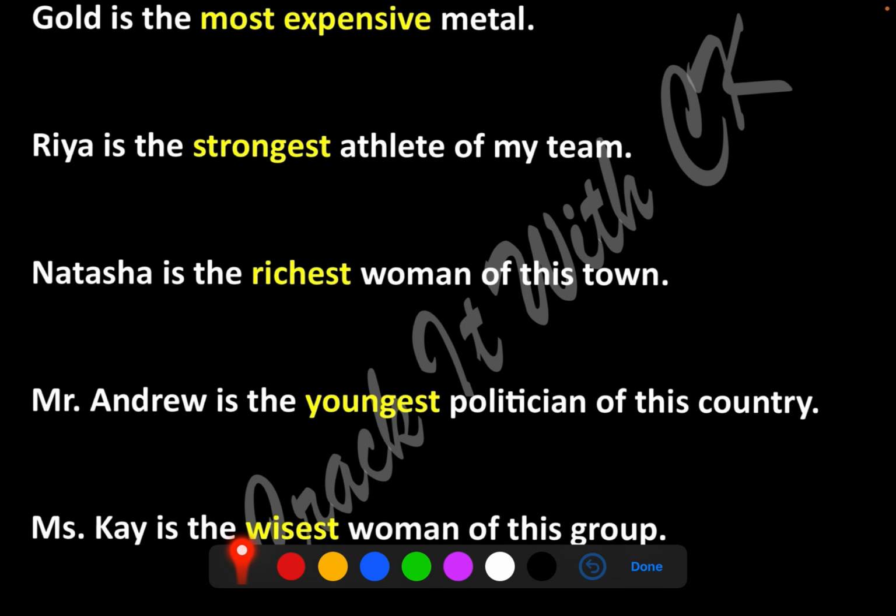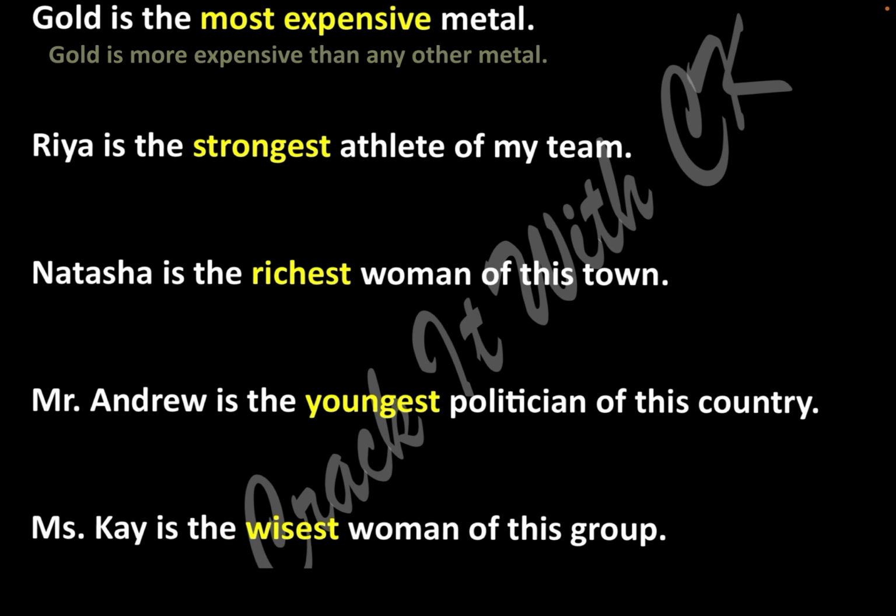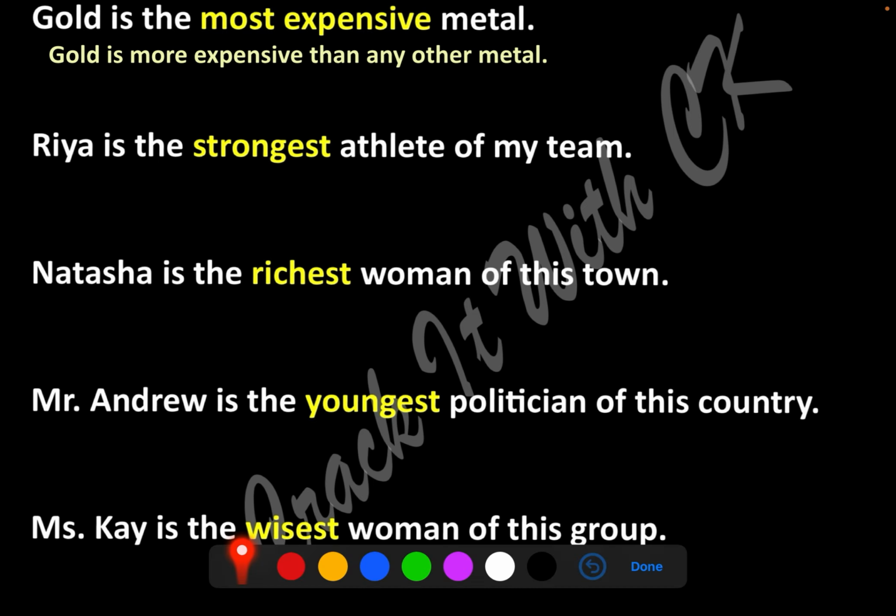Okay, gold is the most expensive metal again. Okay, this is the most expensive metal. So now we have to make it comparative. It is the most expensive. Okay, gold is more expensive than any other metal. Any. Ria is the strongest athlete of my team. Ria is stronger than any other athlete of my team. So see, from here, most expensive, I made it more expensive. Superlative to comparative. Strongest superlative, stronger is the comparative form.